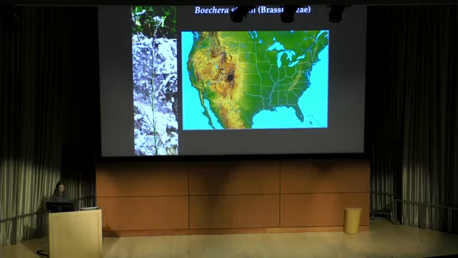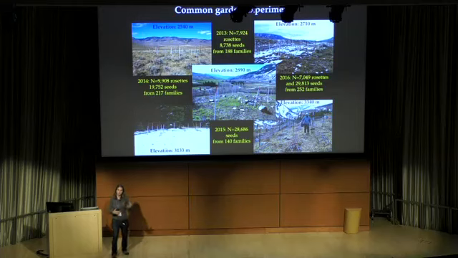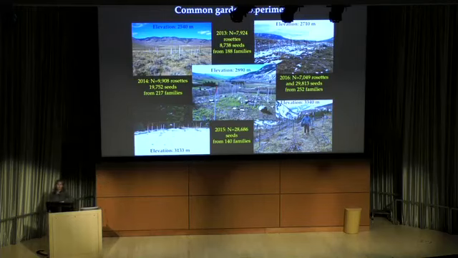And since 2013, we've established 5 common gardens arrayed across an elevational gradient, basically from about 2,500 meters up to 3,300 meters. We planted some plants into those sites, and we've evaluated a variety of different fitness and phenotypic traits in this experiment. I'll mostly be showing you data today from this mid-elevation site that's in the center, and then we'll be expanding outward to some other locations later in the talk.